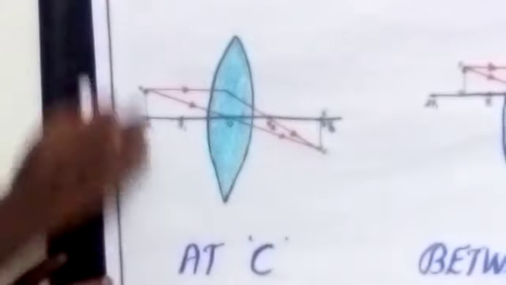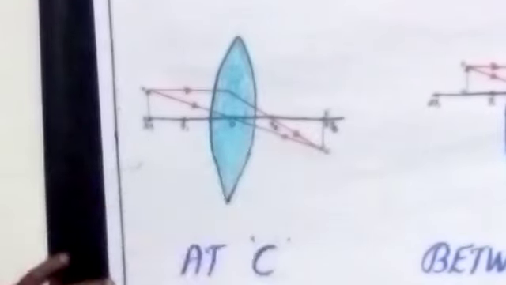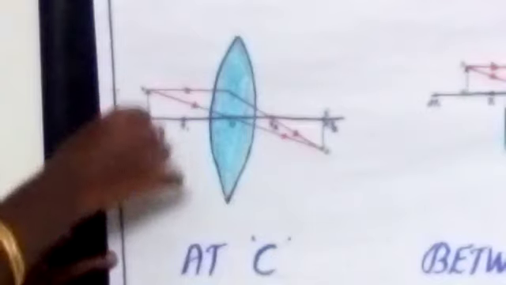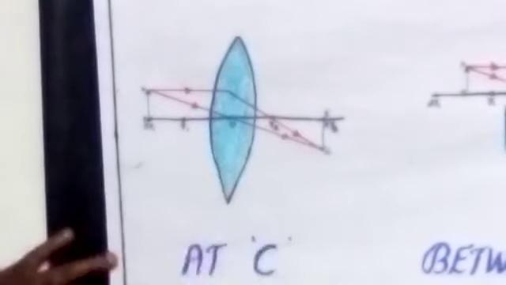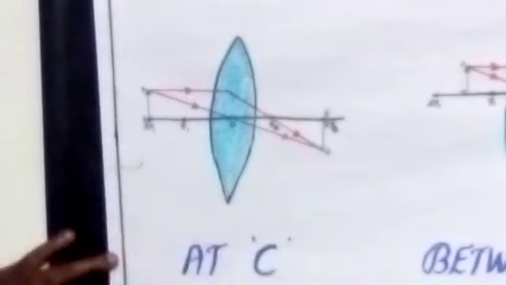Okay, on to the next side. Here, on the left side we are keeping the object, and we are getting the image on the right side. So what about the size of the image? The same size. As per the object, we can get the same size of image here. And the nature of the image is real and inverted.